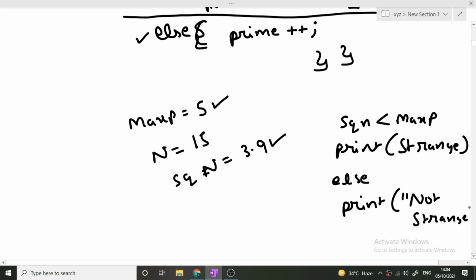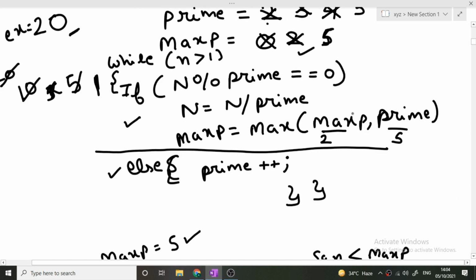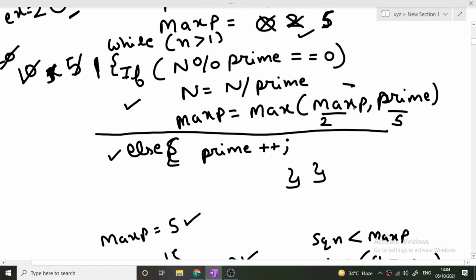We will print. So this was the entire concept and approach of this question. Here we have written the pseudocode, if you are able to understand. Now this was the entire approach of this question. Now we will be looking at the code of this question for better understanding.